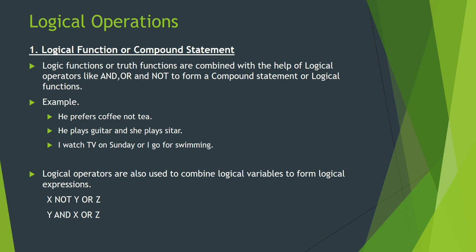Just understand one more very simple example. What is the condition for voting in India? You should be an Indian citizen, and your age should be greater than 18. Only then you are eligible to vote. The first statement: are you an Indian citizen?